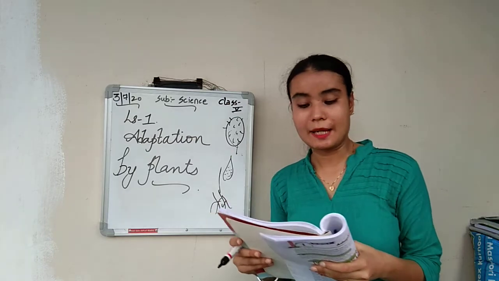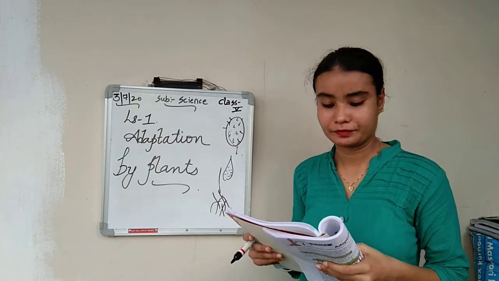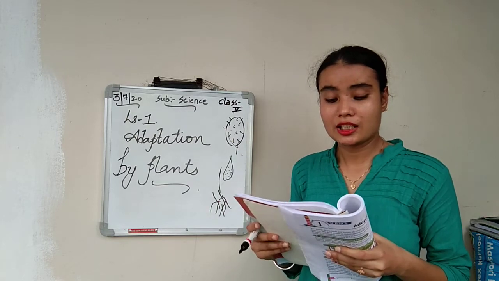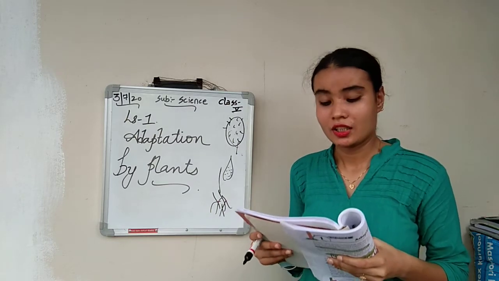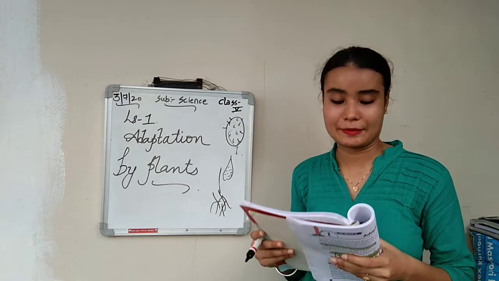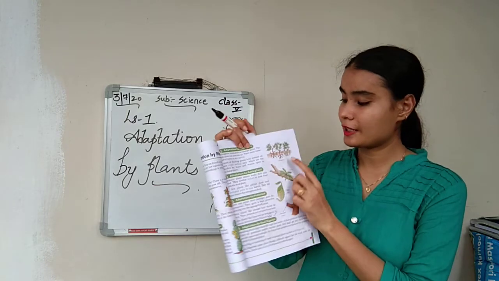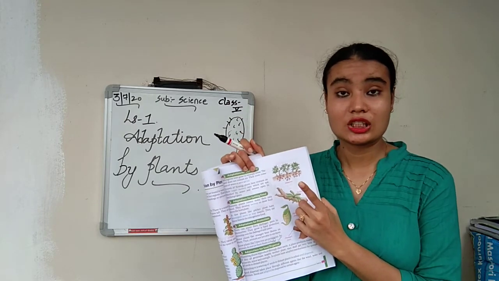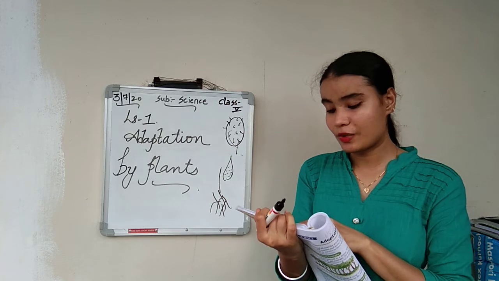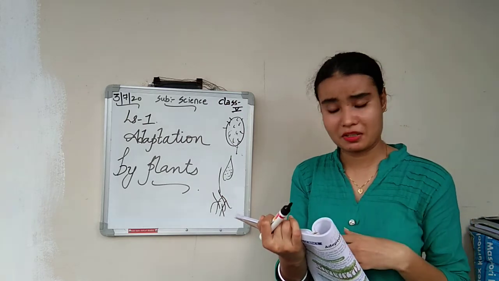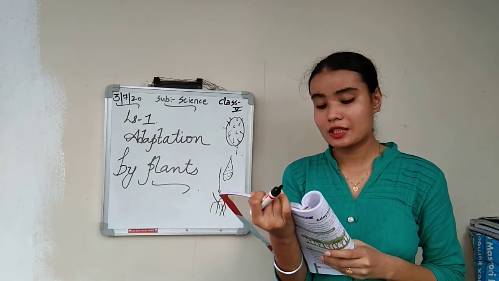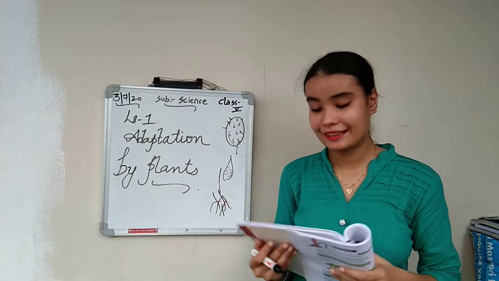Next, adaptation for getting air. Mangrove trees grow in swampy areas. The soil does not contain air. Their roots come out of the water so as to get air. So this mangrove tree grows in a swampy area. What does a swampy area mean? The soil does not contain air, and their roots come out of the water so as to get air.